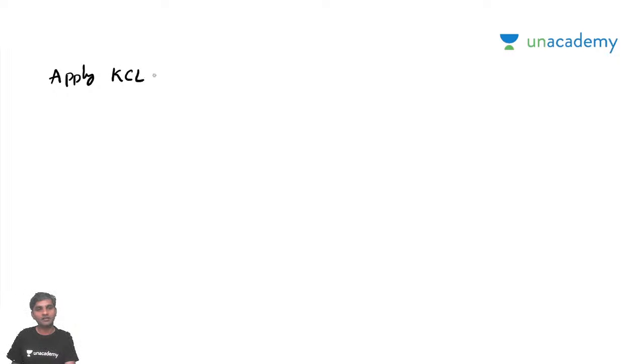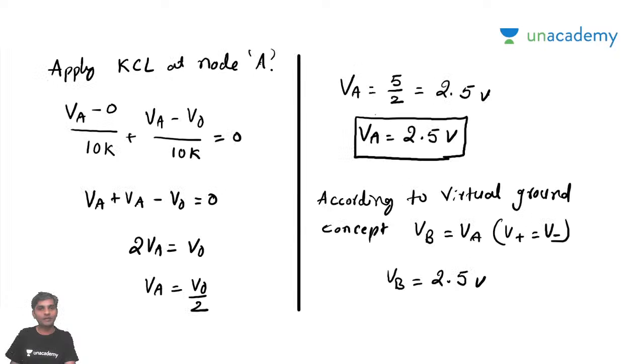Apply KCL at node B. If you apply the KCL at node B, now what you'll get, sir, just go back and see.